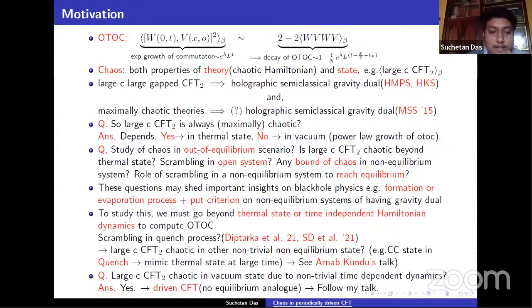Another question is: is the 2D large c CFT chaotic in the vacuum state due to some non-trivial Hamiltonian dynamics? We calculate the OTOC in the vacuum state, but due to non-trivial Hamiltonian dynamics, is there any notion of chaos in large c 2D CFT? The answer is yes, and that is the part of my talk. The answer is for driven CFT, which has no equilibrium analog.